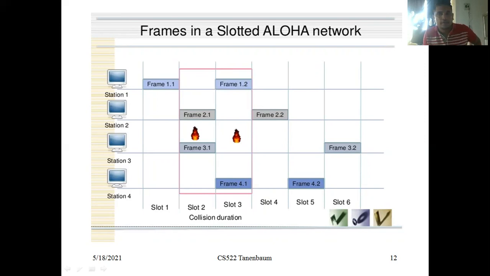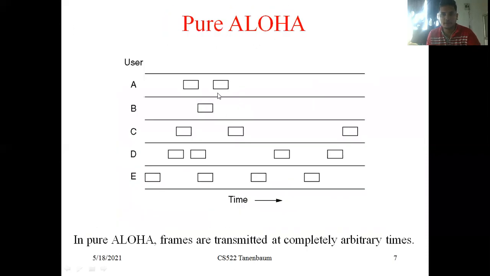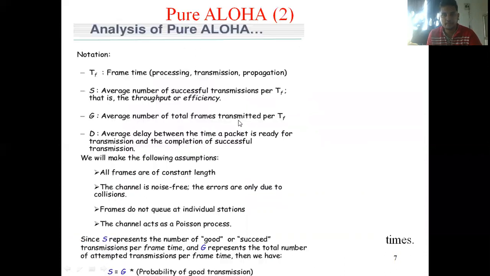In pure Aloha, the frames are delivered at completely arbitrary times. There are no time slots. Immediately when the data frame is ready, it has to be transmitted, so automatically a large number of collisions will occur in pure Aloha.